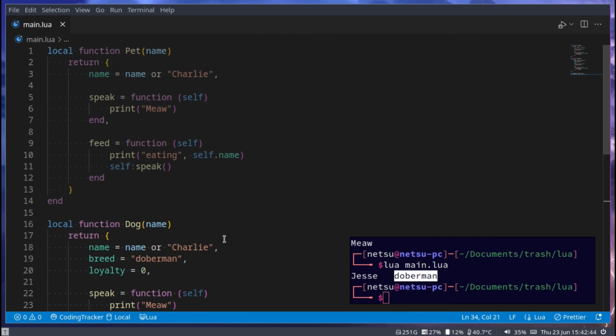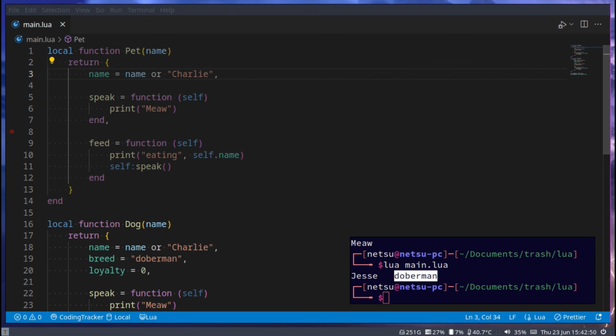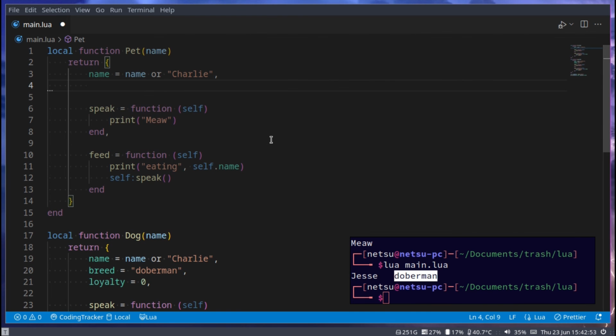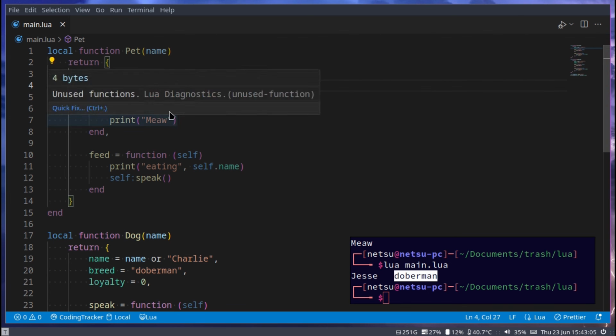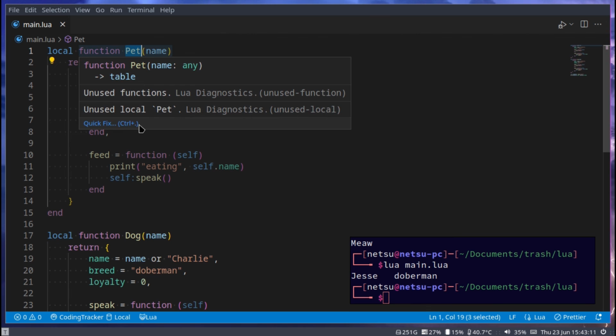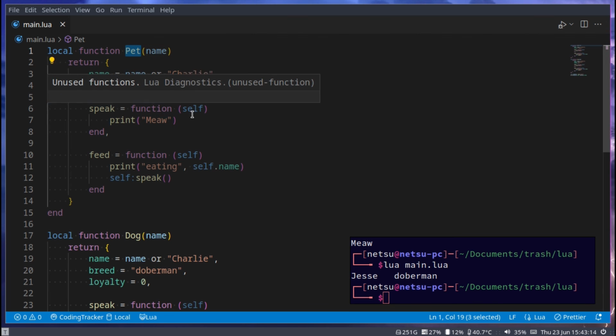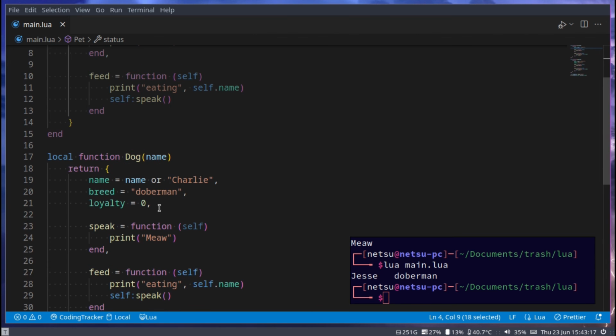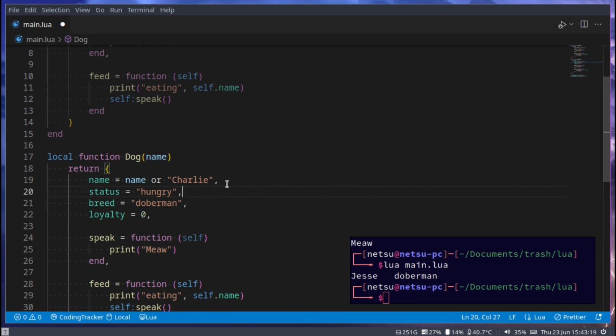Cool. But now we decide inside of our pet that we want to add another item. We want to add status, and status will be something like hungry. Now, since we want dog to have everything pet has, we have to remember, and this could be a ton of objects that could have the same types of items in pet, that we have to copy this and paste it here as well. We have to remember that.